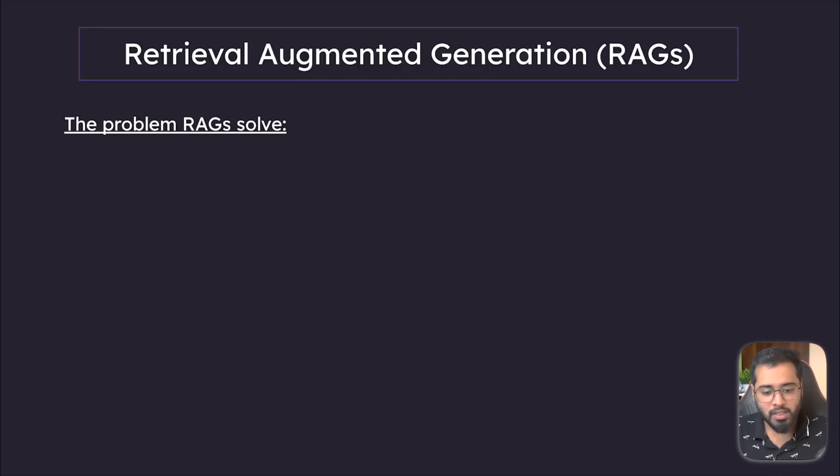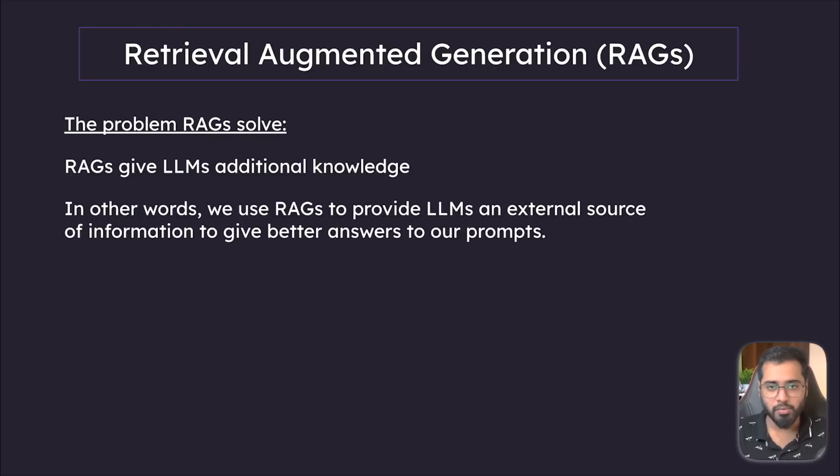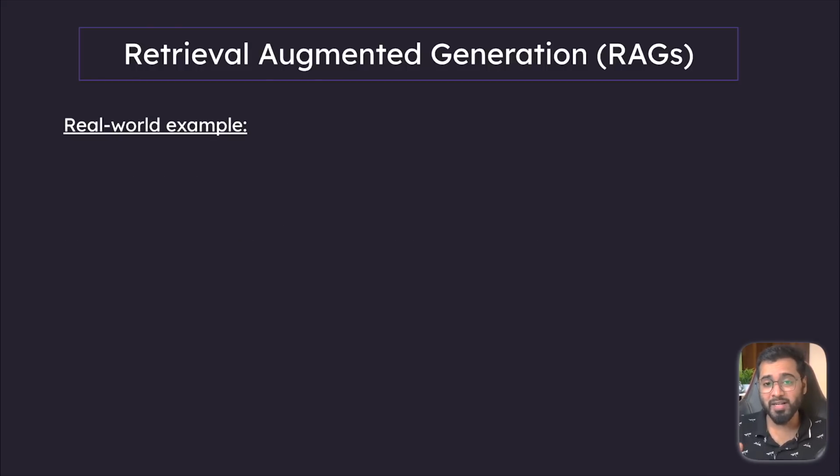So what is RAGs and what is the problem that it solves? To answer the question, RAGs solve just one problem with LLMs. Just one problem, and that is giving LLMs additional knowledge. Just remember that for now. It gives LLMs additional knowledge. Or in other words, RAGs basically just provide an external source of information to LLMs so that LLMs can better answer the user's questions. So this is the first problem that it solves.